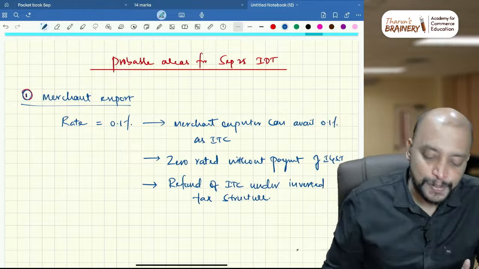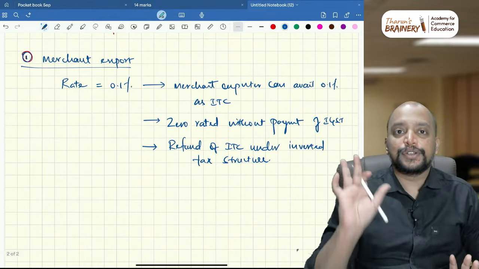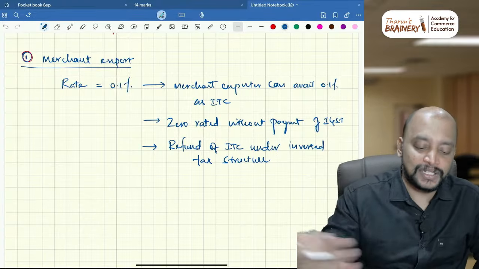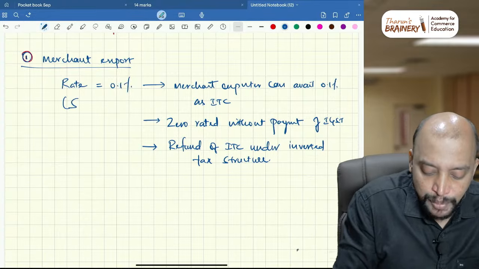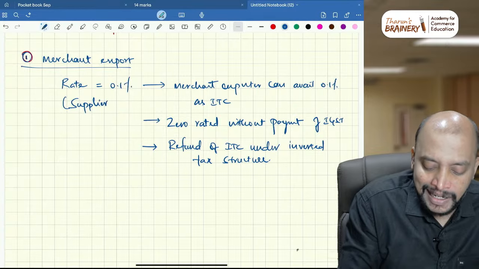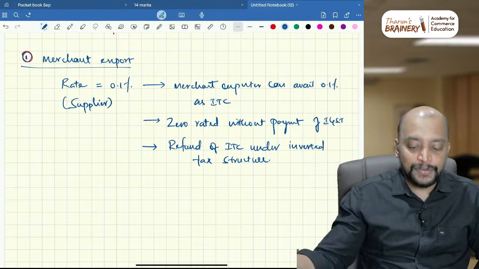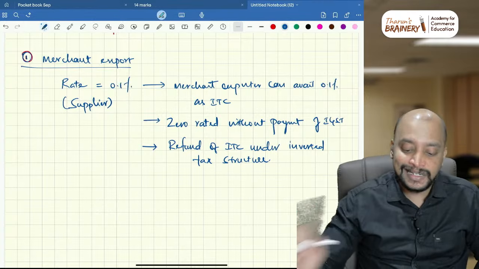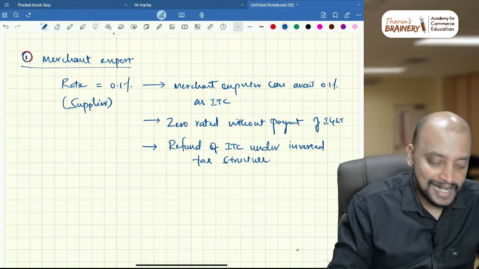So this is with respect to merchant export. These are the points that you need to keep in mind, okay. The rate will be 0.1% for the supplier, and the merchant exporter can avail 0.1% as ITC. They have to make zero-rated supply without payment of IGST, with refund of ITC under the inverted tax structure.